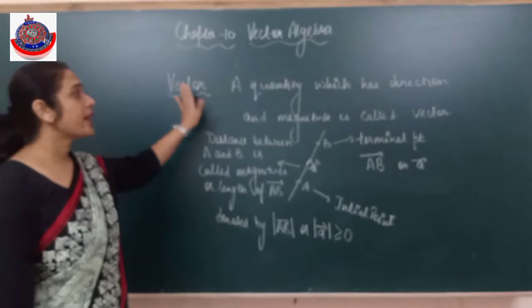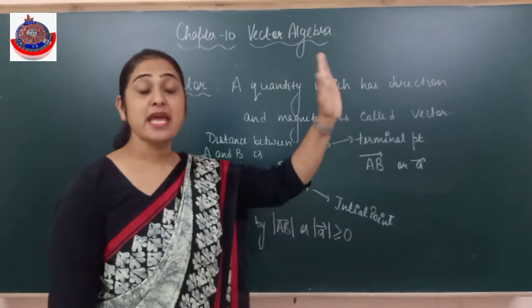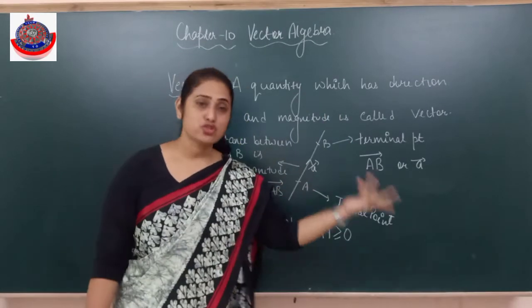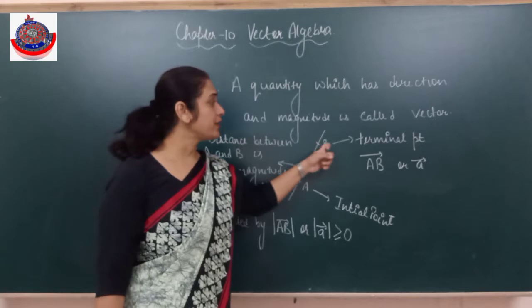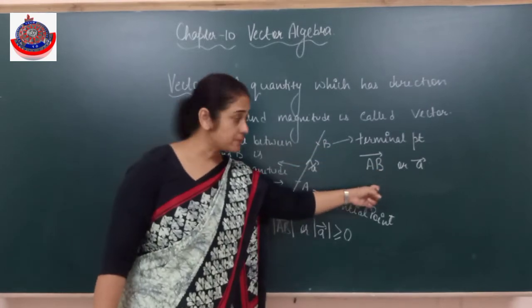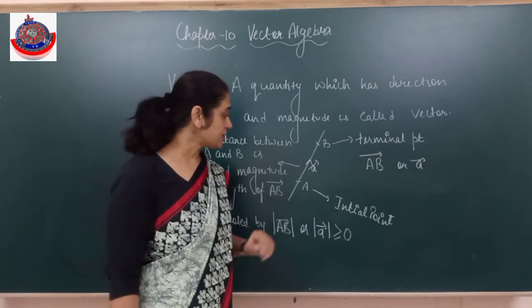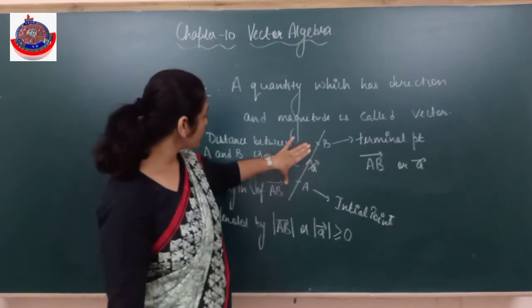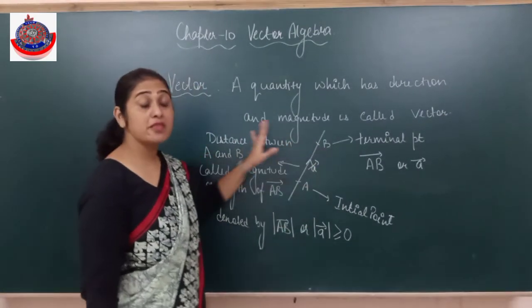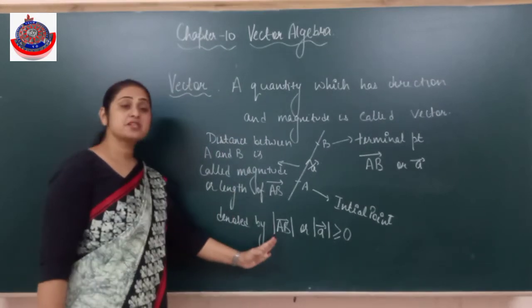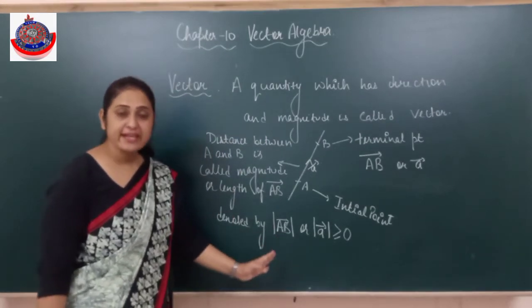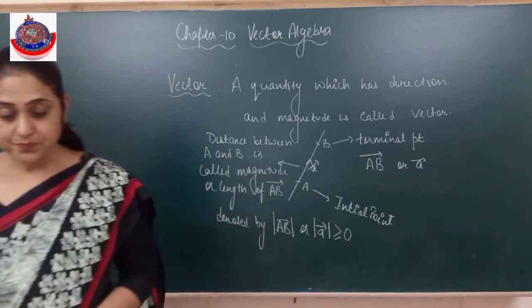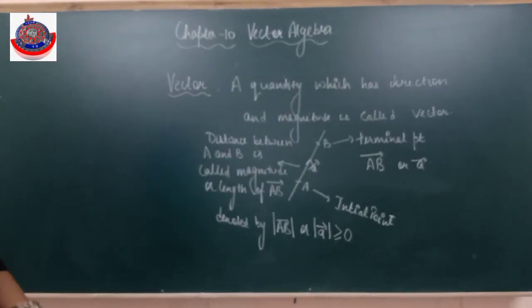Alright. So what is a vector? A quantity which has a direction and magnitude is called a vector. That means a directed line is called a vector. It is from A to B, represented by vector AB, or we say vector a. This is called the initial point, this is called the terminal point. The distance between initial and terminal point is called the magnitude of the vector, and it is represented by the straight brackets, you say modulus of vector AB. Understood? I hope it's clear to everyone.